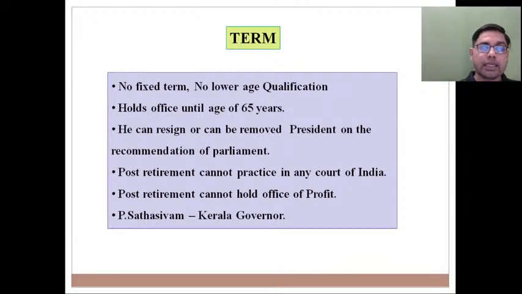So very recently Justice P. Sathasivam was appointed as governor of Kerala state, जिसको लेके काफ़ी डिबेट इंडिया में हुआ, but that office is not coming under category of office of profit under definition of office of profit act, and because of that they can be appointed as a governor, they can be appointed as president, they can be appointed as vice president. They can enter into politics also. They can become a chief minister also, they can become MLA also, they can become MP also.